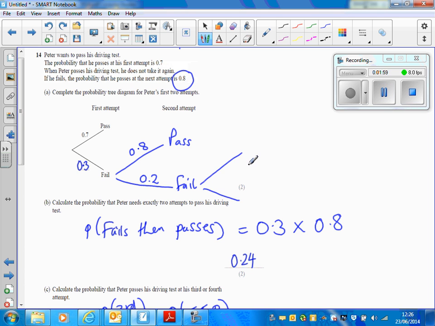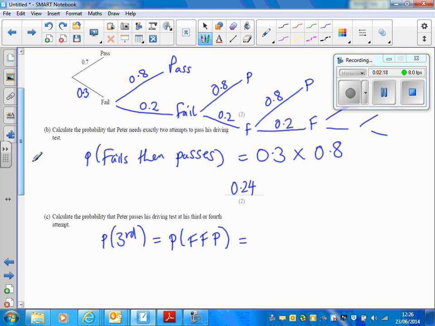So we could carry on in this same mode. So there's pass, there's fail, and again it's 0.8 and 0.2. And if he passes, he stops. If he fails, he tries again, and then he could pass or fail. Again, the probability of passing is 0.8, with failure 0.2, and so on and so on. So the probability that he passes at the third attempt, well, that's fail, fail, pass. That's going to be 0.3 times 0.2 times 0.8. So that's going along this route here, 0.3, 0.2, 0.8. I'll mark it with a star.